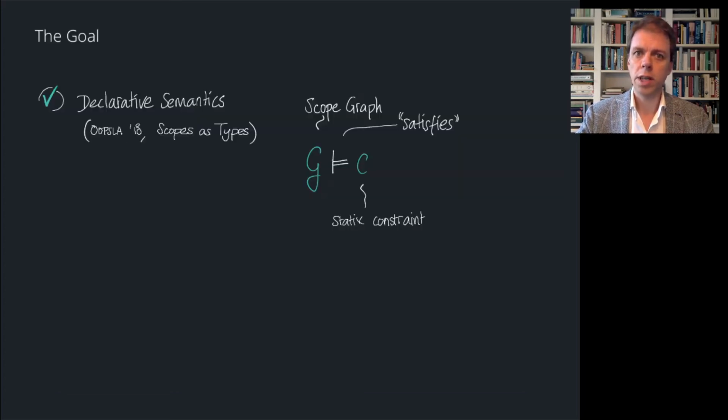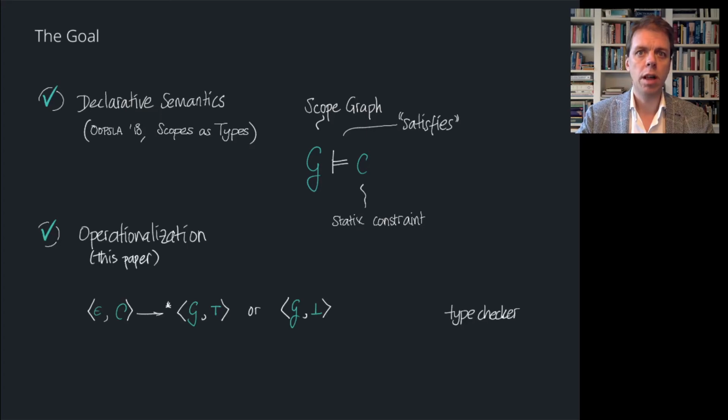Now that we have seen the specification of binding in Statix, it's time to discuss how we derive an implementation from such a specification. Previous work defines a declarative semantics for Statix, given by a constraint satisfaction relation, which specifies when a scope graph model satisfies a given constraint. What was missing, what we develop in this paper, is an operational semantics that specifies how to go from a constraint to a model, if such a model exists. Putting the burden of proof with the language workbench, we want to prove that the operational semantics correctly implements the declarative semantics, thus proving a soundness theorem.